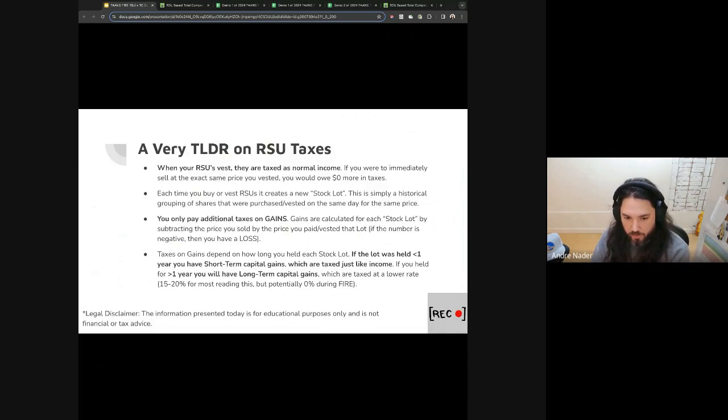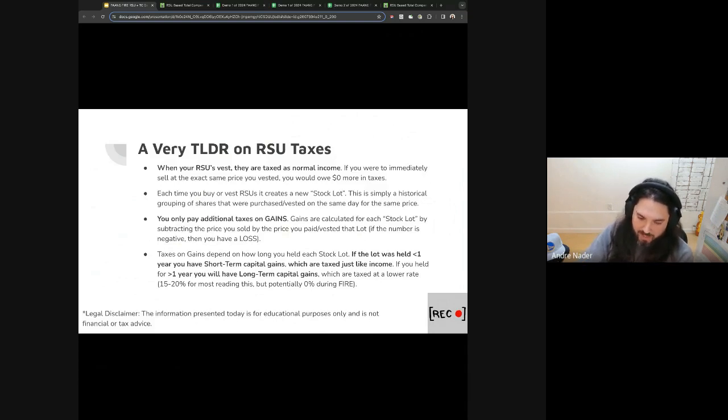If you logged into your payroll provider, you would see a line item in your pay stub that says $100,000 of income. Now you might be confused: it says $100,000 of income, and I already paid taxes on it, but when I did my taxes at the end of the year, I still owed like $20,000 or something like that, which is a very common scenario for many tech workers. So there's a difference between how much is taxed on vest, which is withheld, called withholding, meaning how much is sold automatically for tax withholdings, and what your actual taxes are.